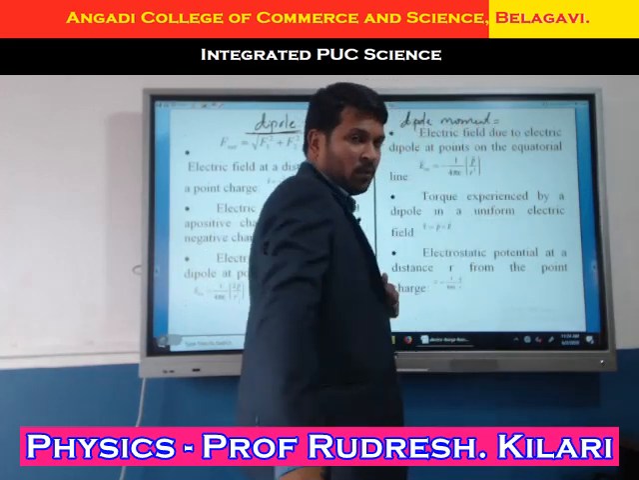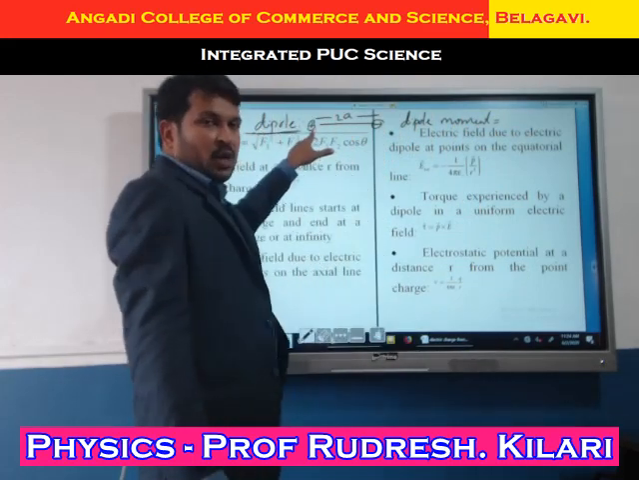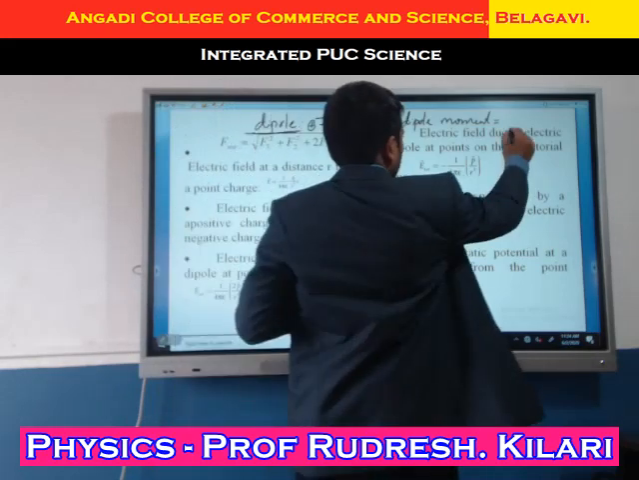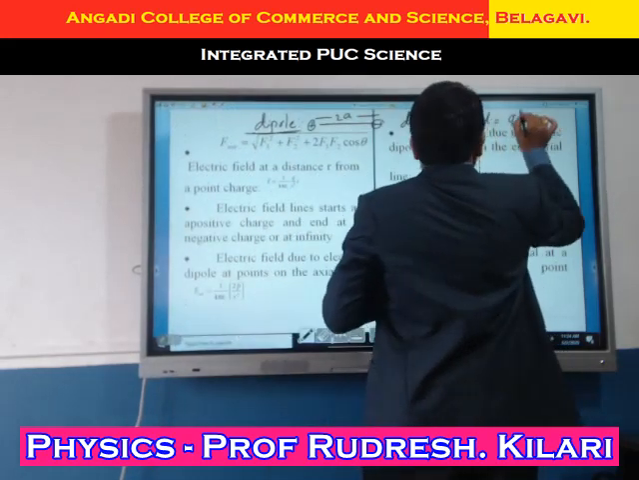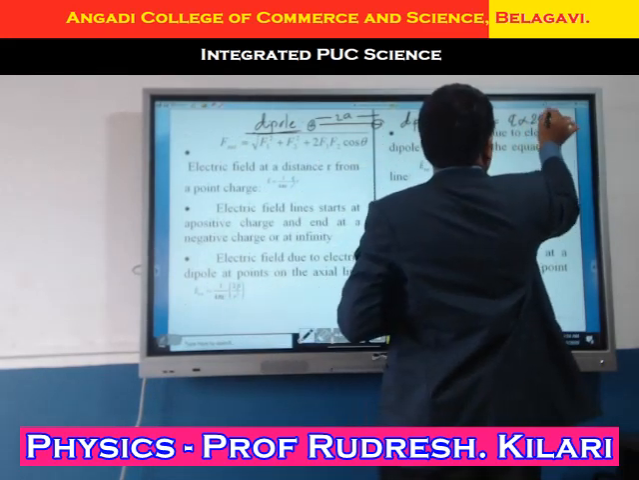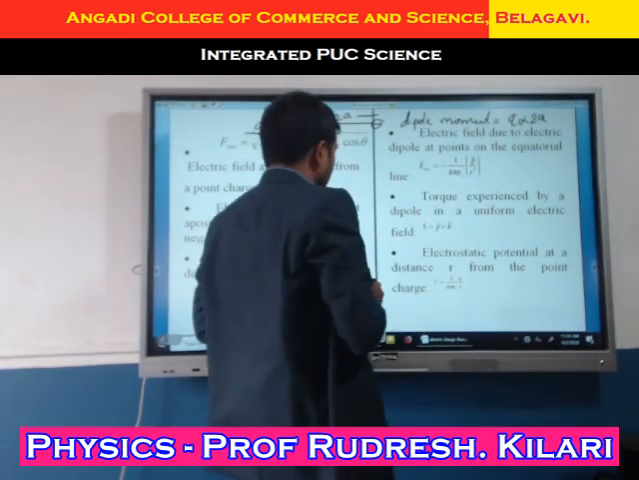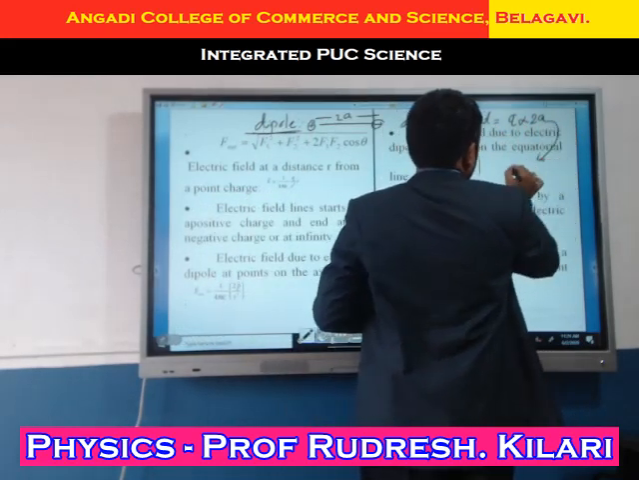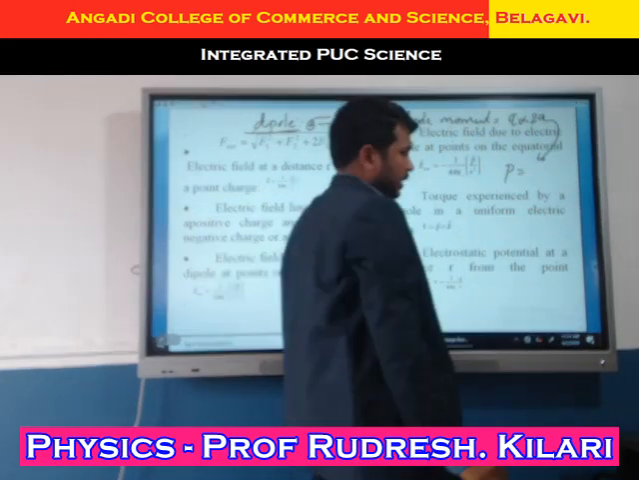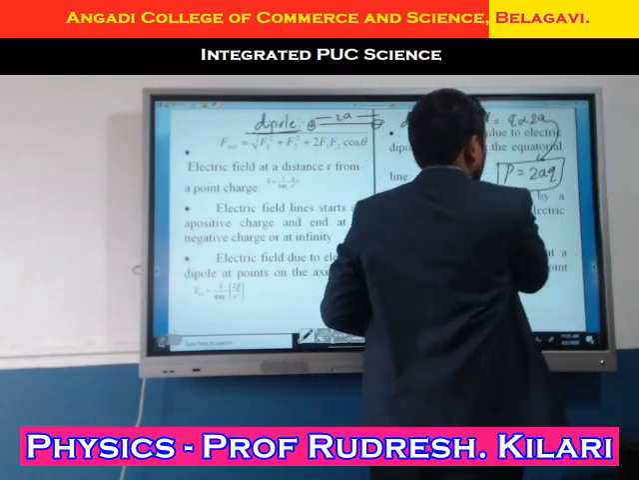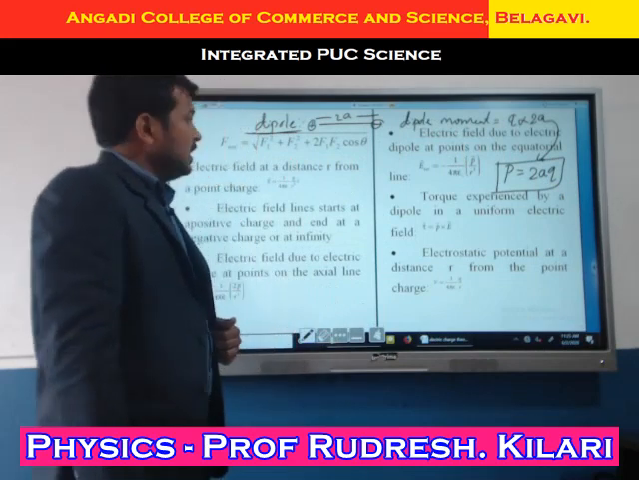Dipole moment. What is dipole moment? It is the product of either charge, any one charge, which may be positive or negative, into the separation distance. What is the separation distance here? 2a is the separation distance that we are denoting. Here I will denote P equals 2a into q.